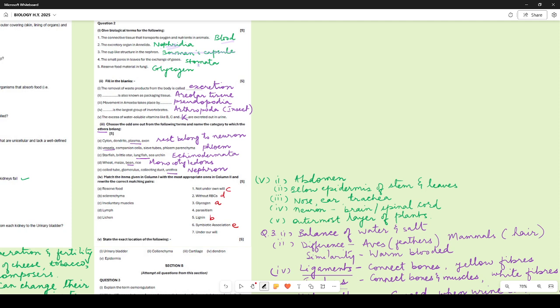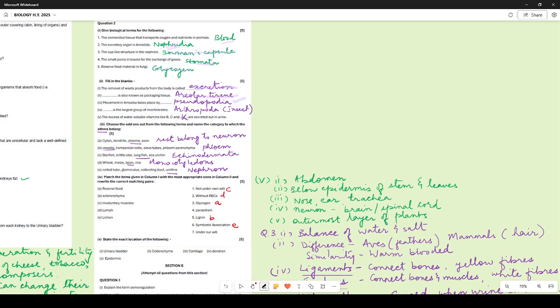Small pores through which exchange of gases takes place: stomata. Reserve food material in fungi: glycogen. The removal of waste products from the body is called excretion. Dash is also known as packaging tissue: areolar tissue. Amoeba movement takes place by pseudopodia.